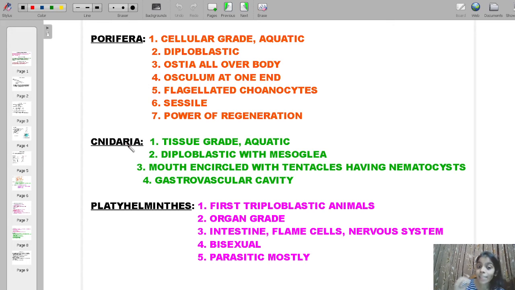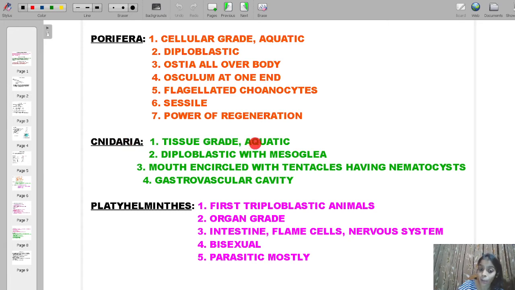It will secrete a neurotoxin from its cnidocytes. See, it's written over here, nematocysts. These nematocysts are also called cnidocytes, which secrete the toxin, and that toxin will harm its predator. So what are the basic characteristics? Now Cnidarians are tissue grade. So from cellular grade, the animals have now evolved and formed a tissue grade organization.